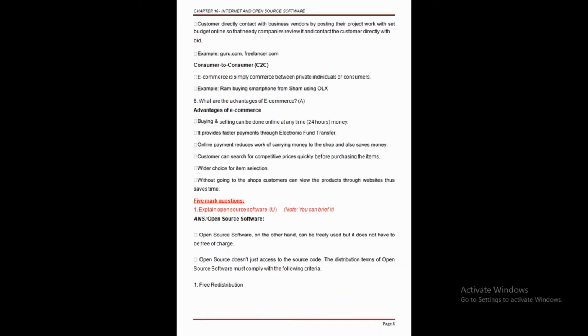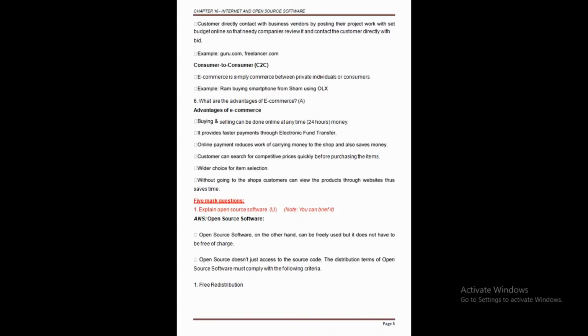And lastly, consumer to consumer. We have covered business to business, business to consumer, and consumer to business. Now there is business between consumer and consumer, also called C2C. E-commerce is simply commerce between private individuals or consumers. One example: Ram buying a smartphone from Sham.